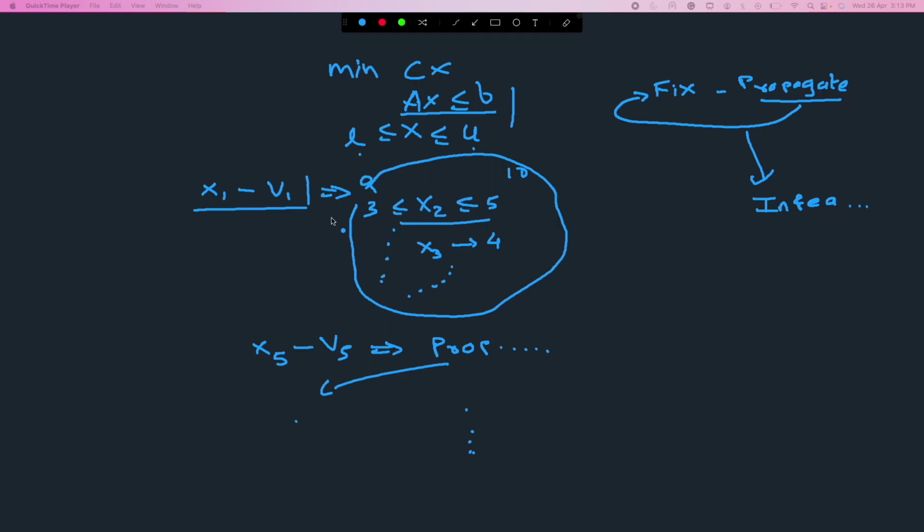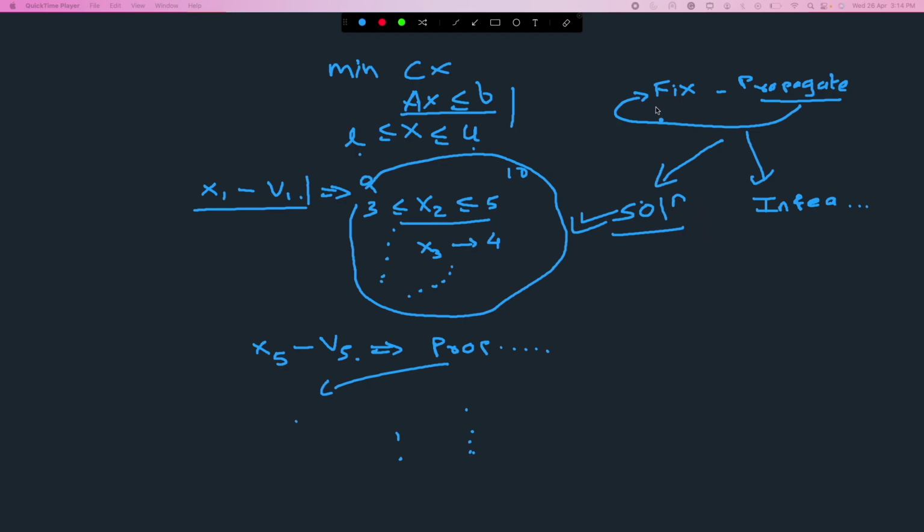right? So which basically means that one or more of these guesses are wrong, right? So x1 might not be v1, or x5 might not be v5, and so on and so forth, right? So those guesses that I made are wrong, and I end up getting infeasibility. The other thing that can happen, which we are actually interested in, is we can hit a solution, right? So this is an integer feasible solution that we just found by doing this kind of fixing and propagating, and that's what we want to do, right? So we want to find this kind of solution before we even start solving the first linear program, the root node linear program. So that's the goal of this heuristic.